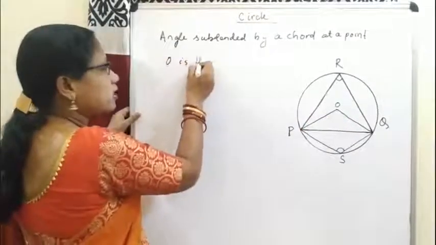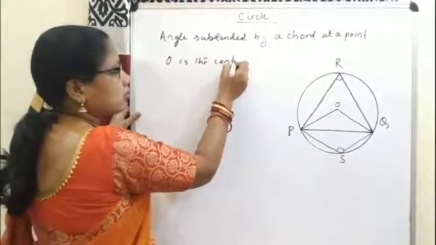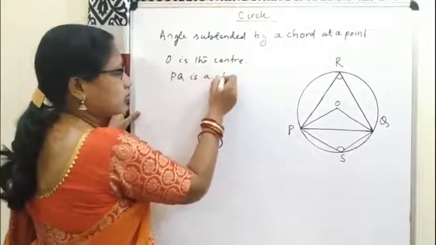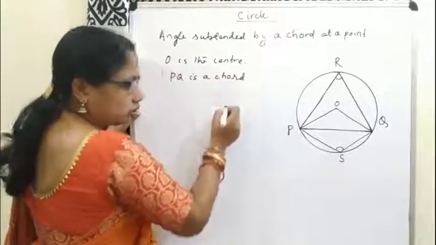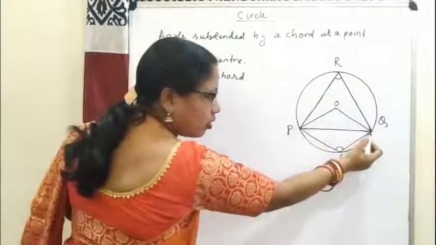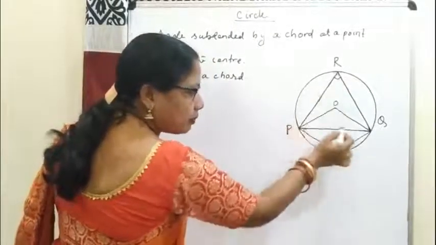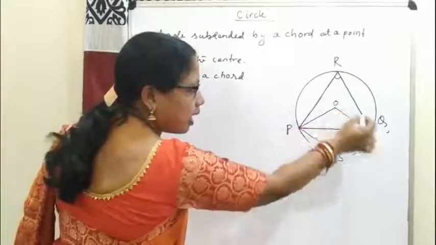O is the center and PQ is a chord. Here by the chord PQ, the angle subtended at point R by PQ is PRQ.